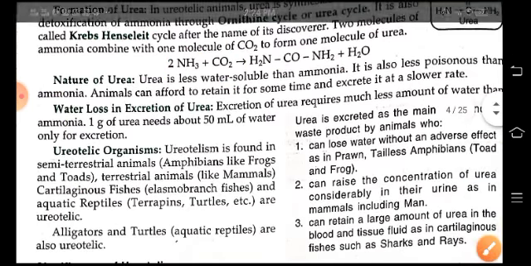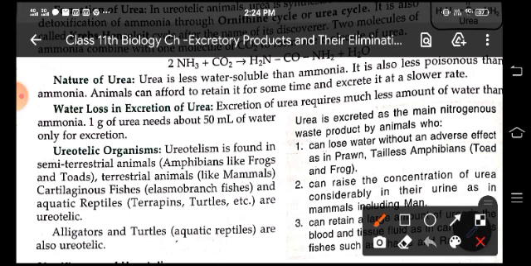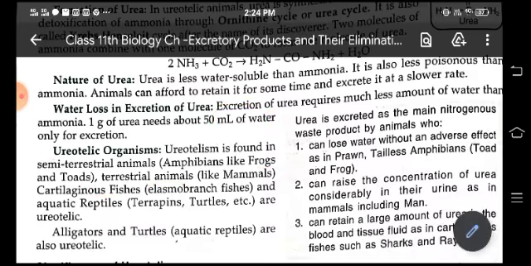This urea is less soluble than ammonia and requires around 50 milliliters of water for dissolving. Ureotelic animals include amphibians, terrestrial animals like mammals, cartilaginous fishes and reptiles.